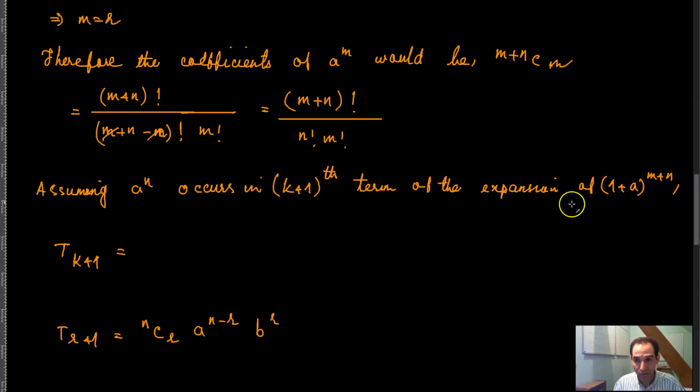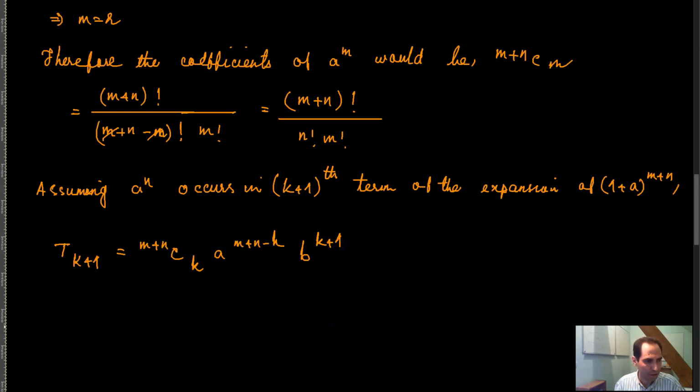So that means that here you have m plus n combination r, where r would be less than the term number, which is combination k, a raised to the power m plus n minus k, b raised to the power k plus 1, right?